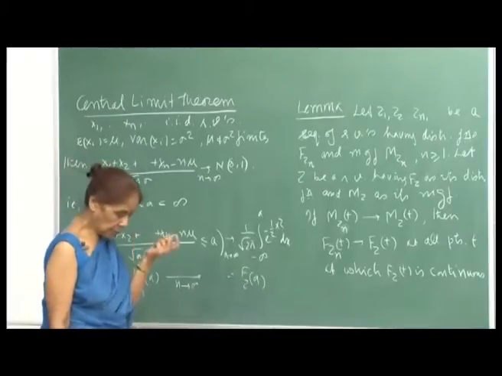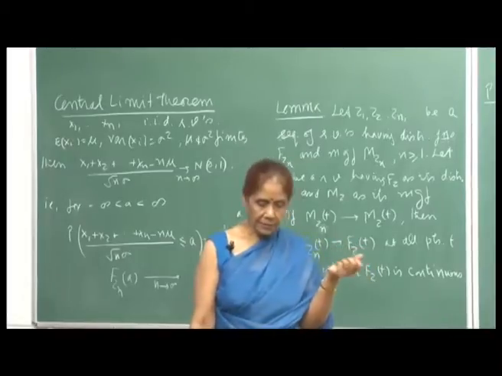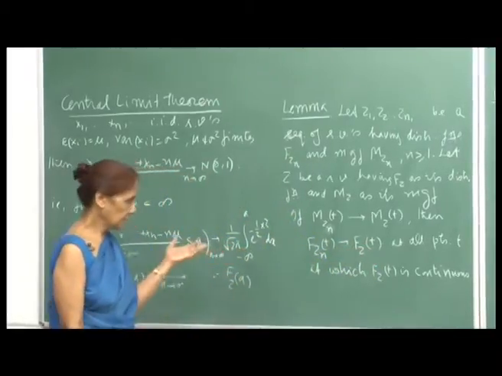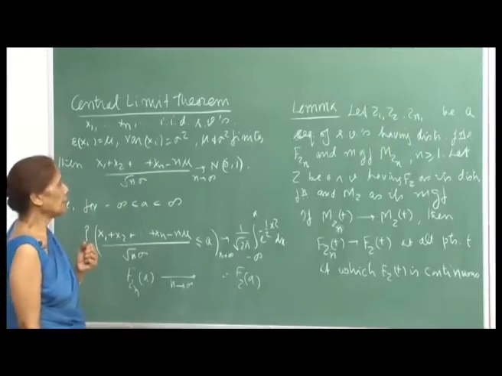Now, in order to prove this, I need to use a lemma which talks about the uniqueness of the MGF. I will not give a proof for this; we will just accept the lemma as it is.